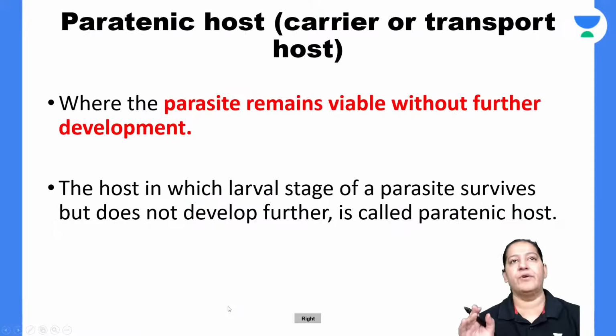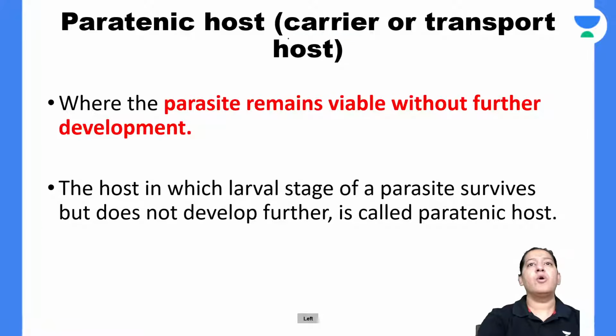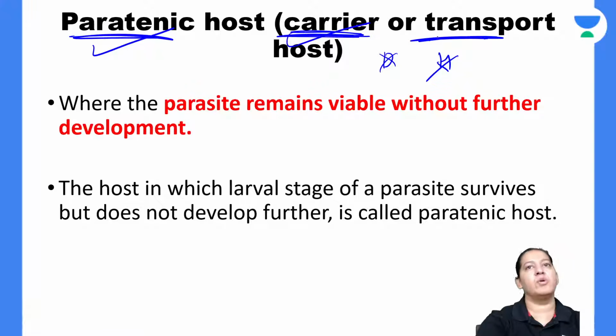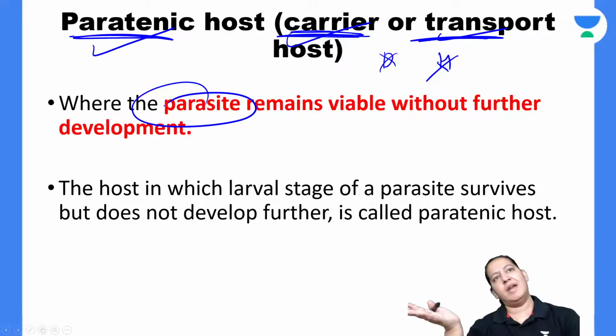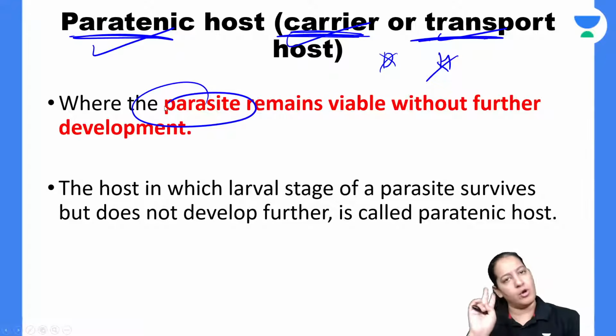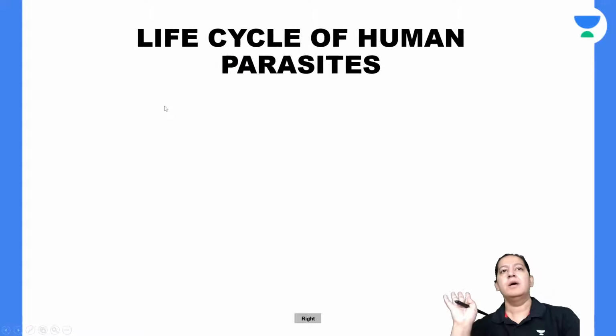Now, a carrier host, which someone among you was asking about, is the transport host. It is neither a definitive host nor an intermediate host. It is known as paratenic host. Paratenic host, carrier host, transport host, all are one and the same thing. In this, only the parasite is transported from one host to another. It is only doing the job of transport. There is no sexual or asexual cycle, neither sexual nor asexual. Give me a thumbs up. So that is the thing.